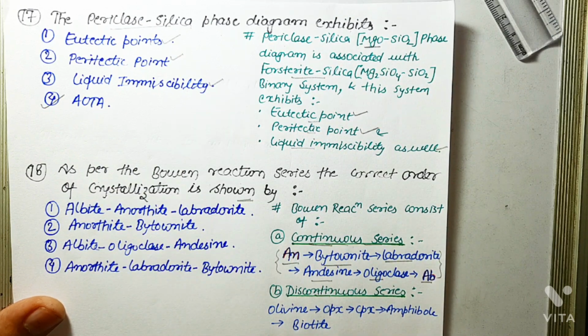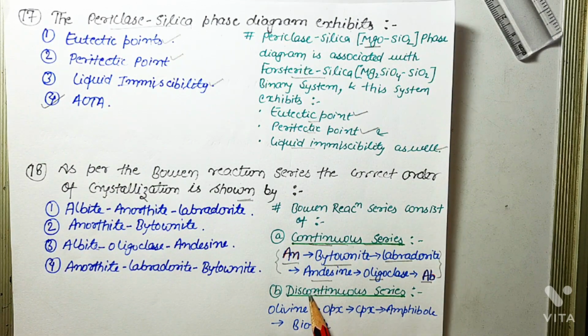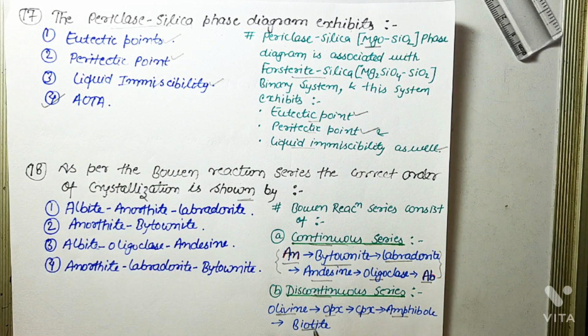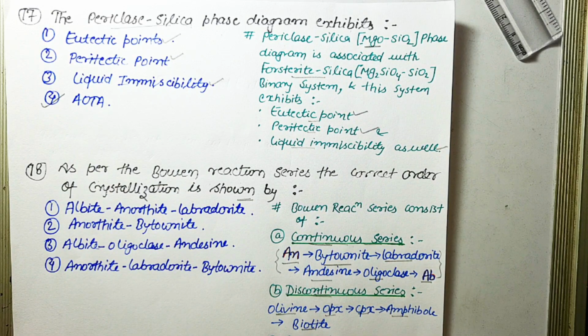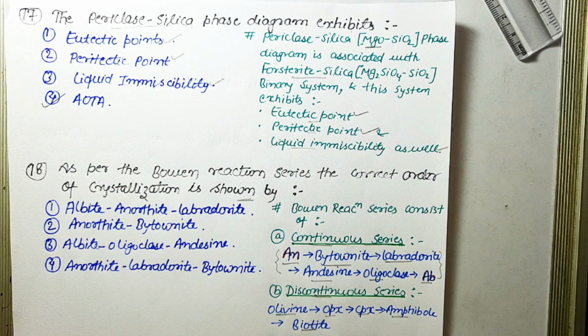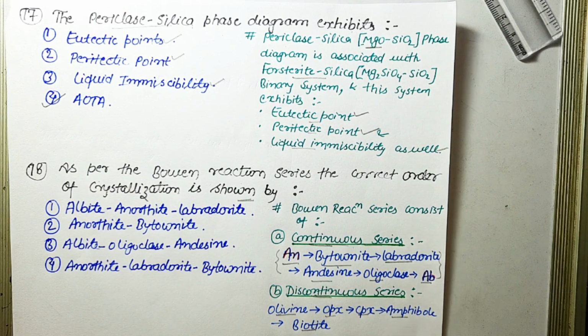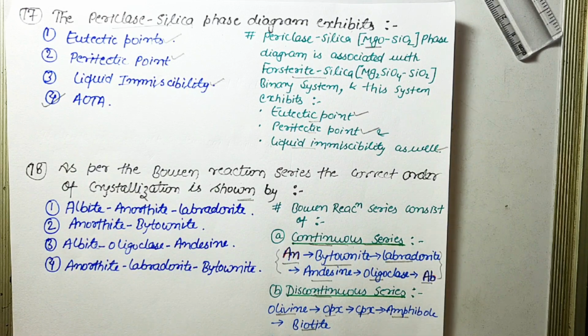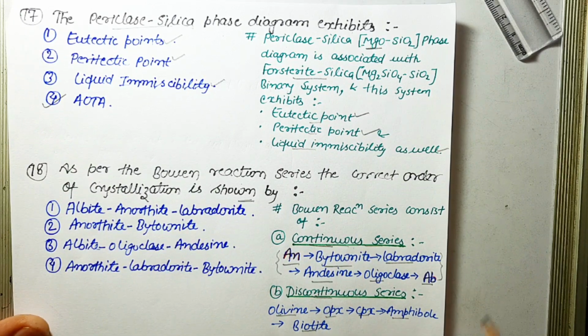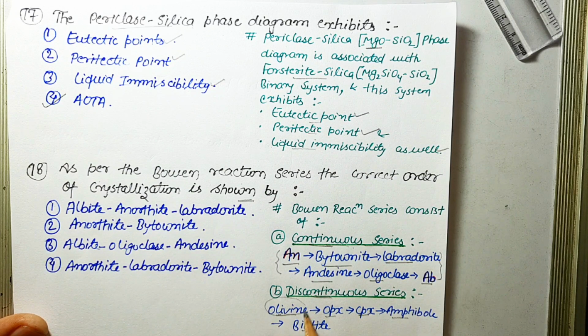Next one is the discontinuous series. In the discontinuous series, the first mineral to form is olivine, followed by orthopyroxene, clinopyroxene, amphibole, and biotite. And in the last phase, the residual phase, the first mineral that crystallizes is K feldspar, then muscovite, and the final mineral which crystallizes is quartz. So basically, in the whole Bowen reaction series, the first mineral which crystallizes is olivine, at a temperature of about 1400 to 1600 degrees Celsius.